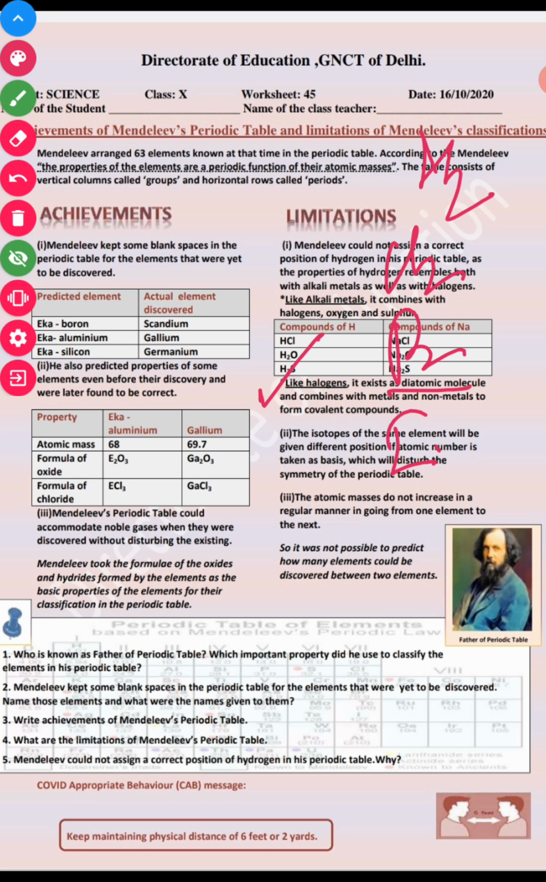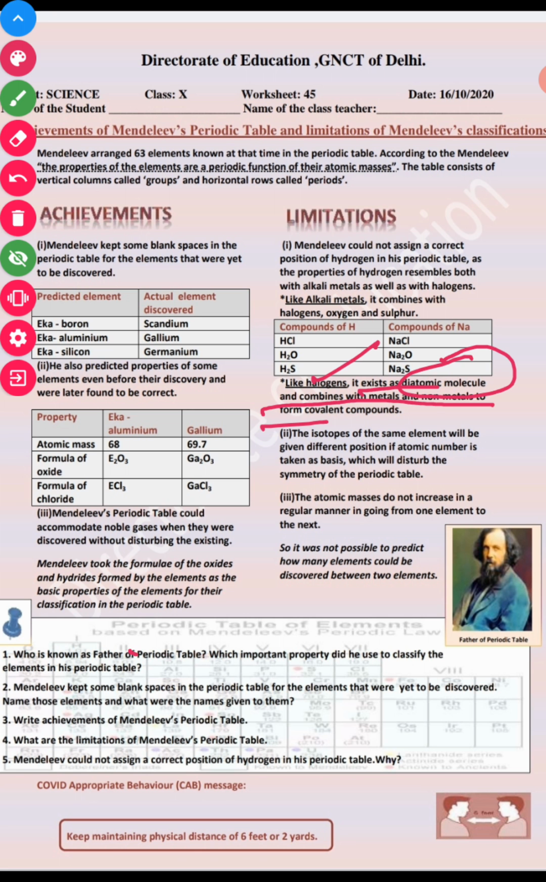Cl2, F2, I2, Br2, they all form diatomic molecules. Okay, so like halogen, hydrogen exists in diatomic molecule and combines with the metal as well as non-metal to form covalent compound, as we discussed in the chapter of our carbon compound. Hydrogen combined with carbon with the covalent bond, so it combined with metal as well as non-metal forming covalent bond, and as well as it is a diatomic molecule like our halogen.